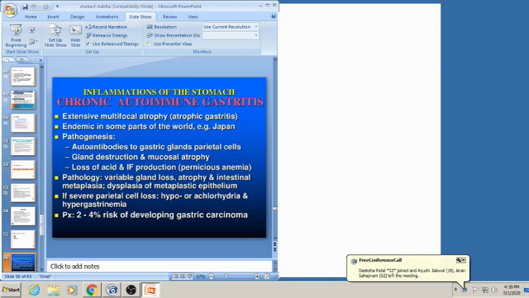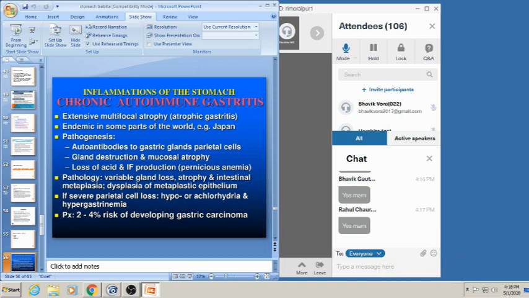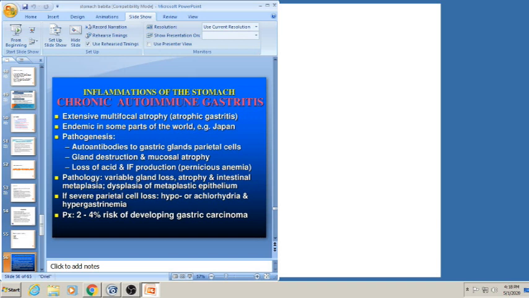And pathogenesis: autoantibodies to gastric glands, parietal cells, and gland destruction and mucosal atrophy. Obviously, there is less production of acid and intrinsic factor, and pathology variable: gland loss, atrophy, intestinal metaplasia, dysplasia, and metaplastic epithelium. If severe, parietal cell loss causes hypochlorhydria or achlorhydria.